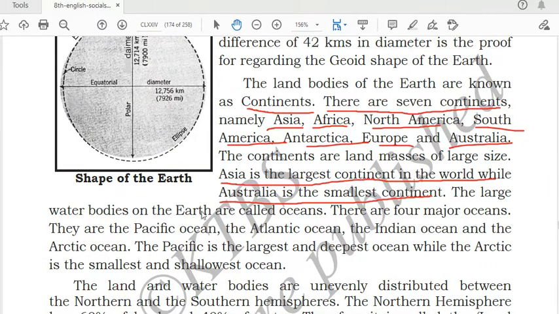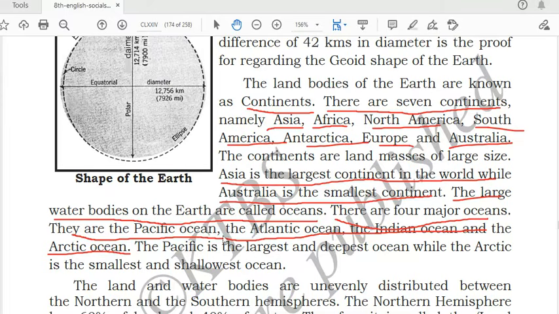The largest water bodies on the earth are called oceans. Now we'll talk about the water bodies. As the land masses are called continents, like that large water bodies are called oceans. So how many oceans do we have? We have 4 major oceans. What are the names of these oceans? Pacific Ocean, Atlantic Ocean, Indian Ocean and the Arctic Ocean. These are the 4 oceans.